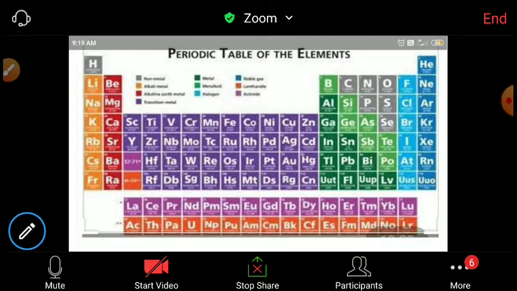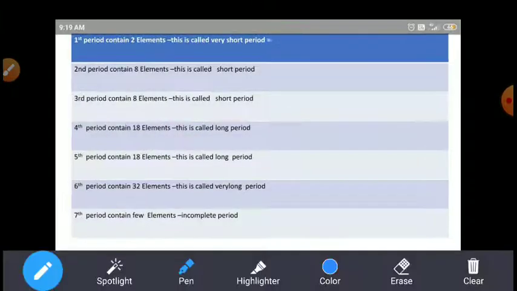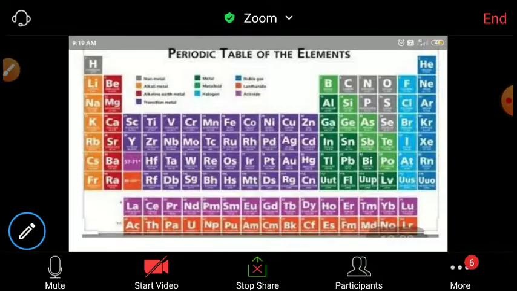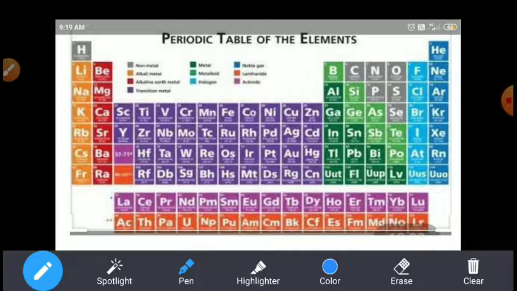Next, the first period contains two elements and is called a very short period. Look at it, students: hydrogen and helium. Only two elements are present in the first period.